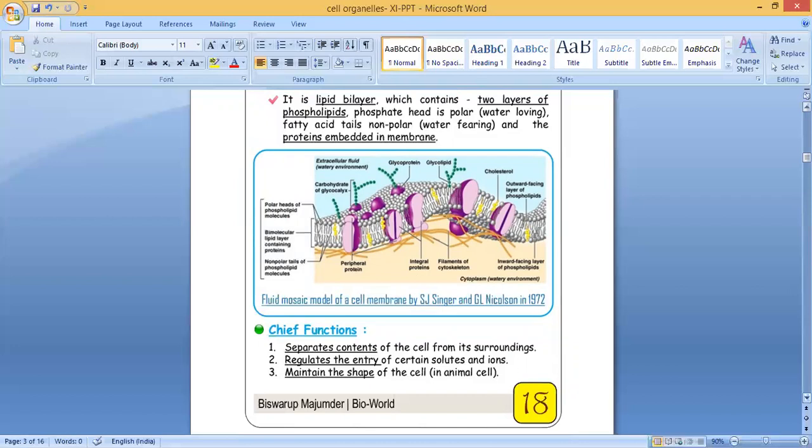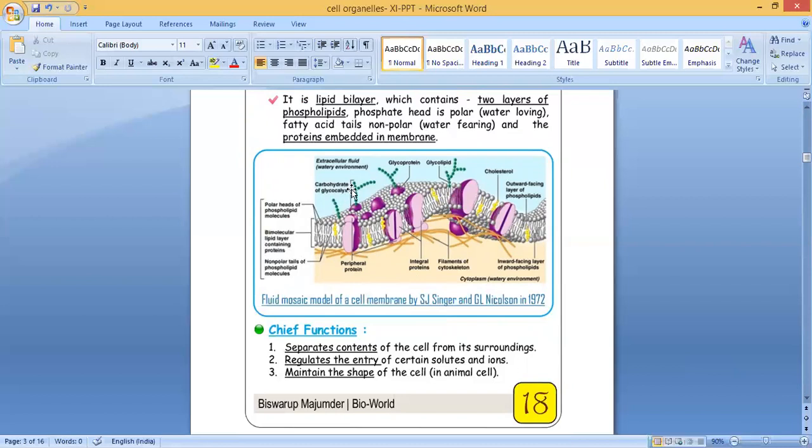Understood? So we said there is a bilayer of lipids, and the quasi-fluid nature of the lipid enables lateral movement of the proteins within the overall bilayer. This ability to move within the membrane is measured as its fluidity. That is the reason it is known as the fluid mosaic model. You know what a mosaic is? Mosaic means different colored chips, like you see here. It has fluidity, and you can also see different colors. That is called the fluid mosaic model of the cell membrane. It was proposed by S.J. Singer and G.L. Nicholson in 1972. Clear? Then what are the other parts?